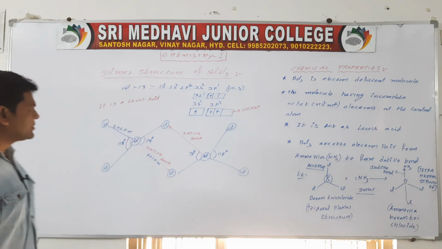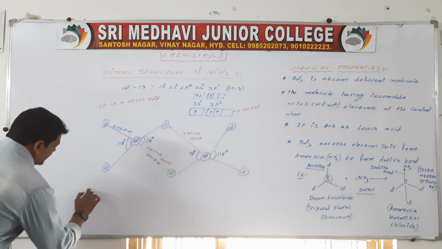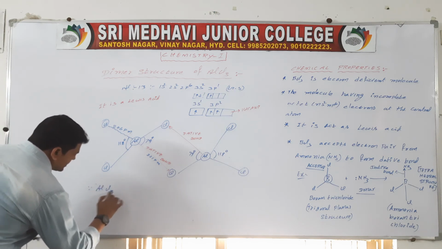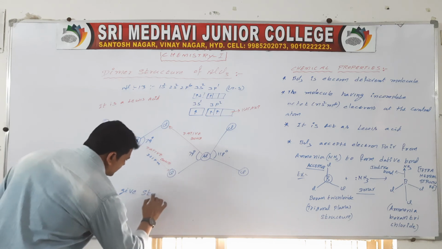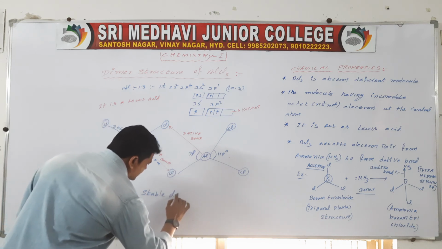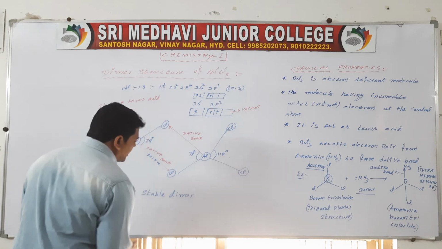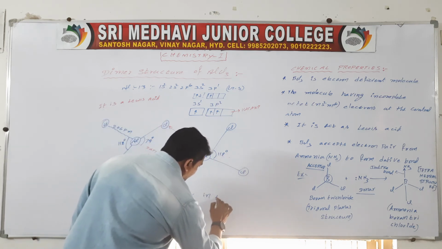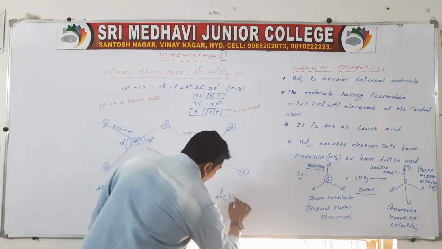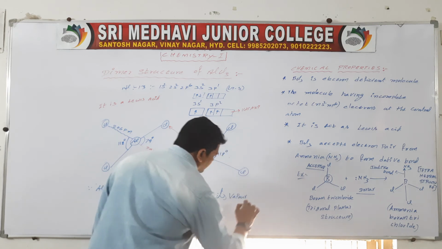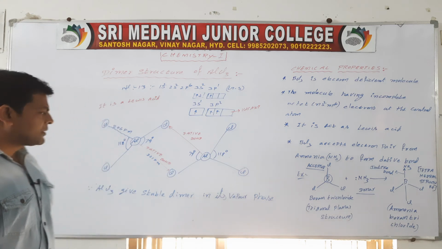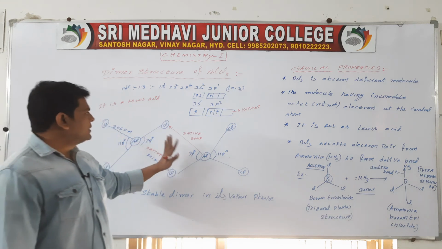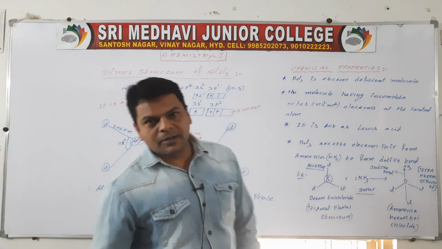AlCl3 gives a stable dimer structure in its vapor phase. These two are electron deficient molecules.